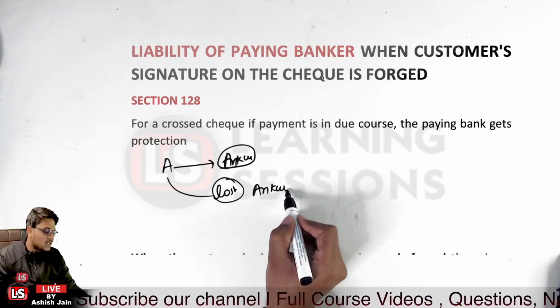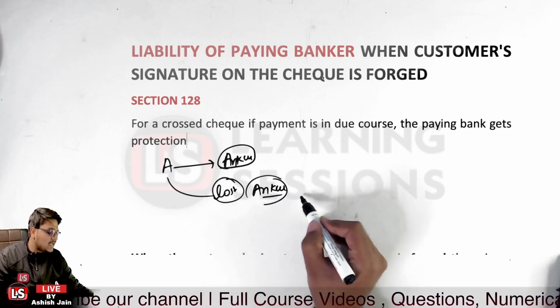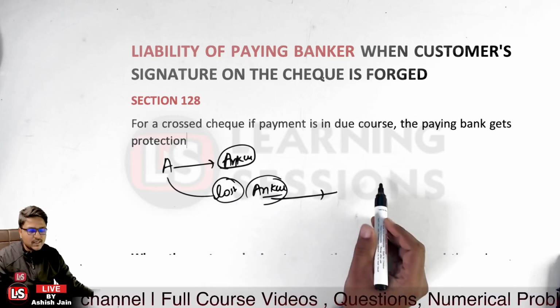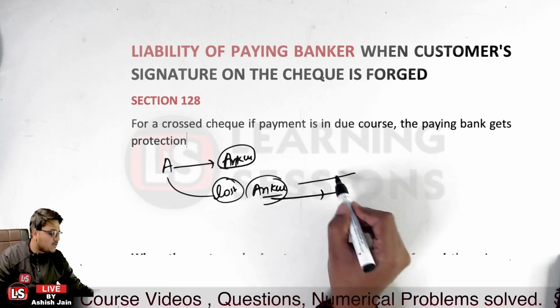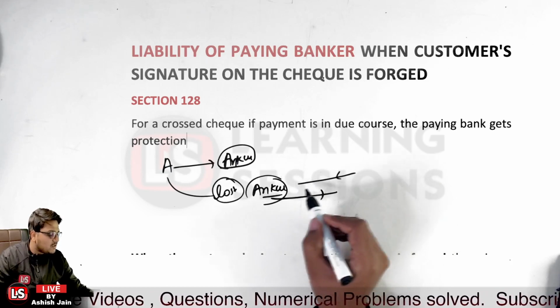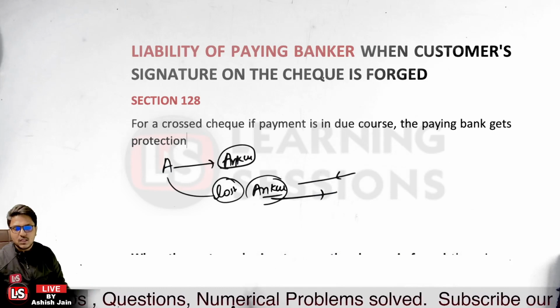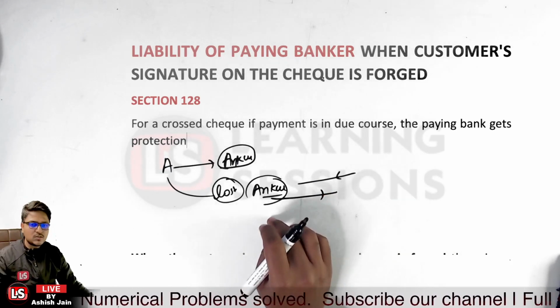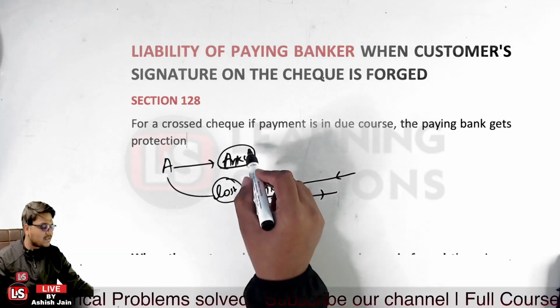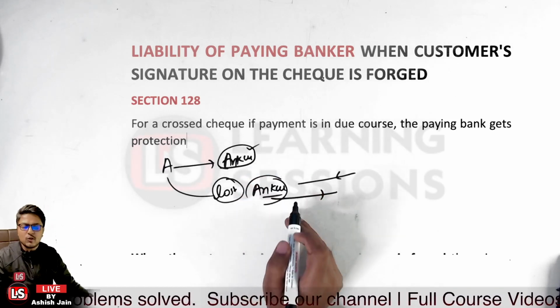He presented the same check in his account, and the check was honored. The balance was credited to the account of Ankur over here, because this one is not the real Ankur. The real Ankur was someone else, but the payment is credited to this Ankur's account.